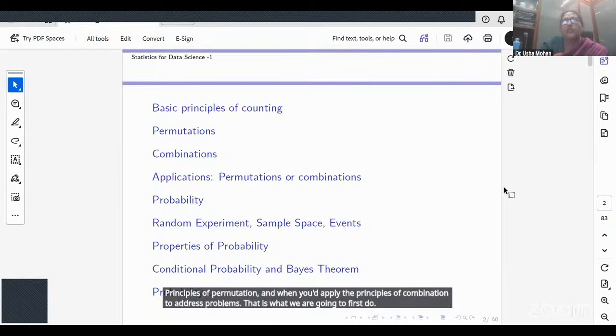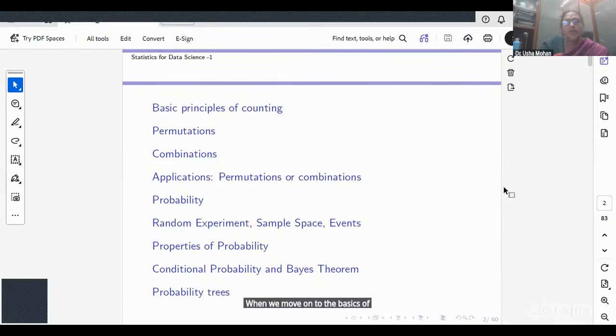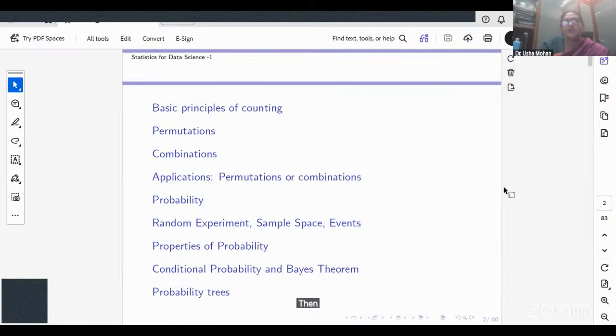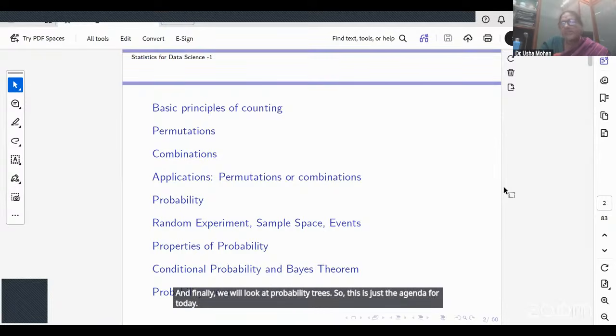Then we move on to the basics of probability, where we again revise the concepts of a random experiment. What is a sample space? What is an event? Then we would look at the properties of probability. Then we would introduce conditional probability, the Bayes theorem, and finally we will look at probability trees. So this is just the agenda for today. Let's get started.